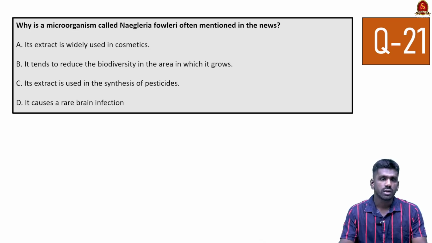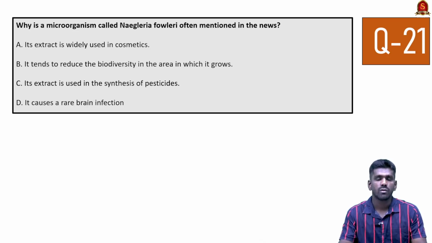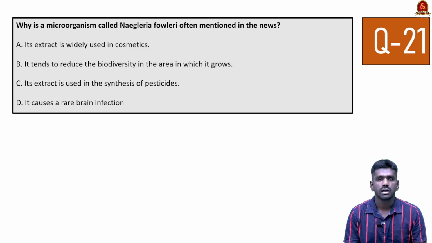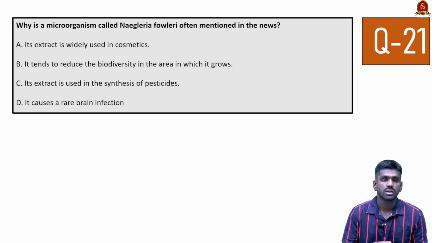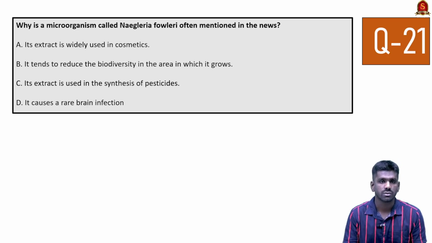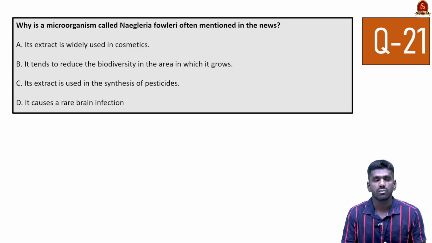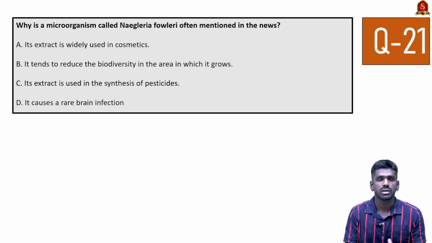Why is the microorganism called Naegleria fowleri often mentioned in the news? So this Naegleria fowleri is seen in the news related to a brain-eating amoeba which can cause serious infections in the brain. It is found in contaminated waters, and it is more active during the summer season. Recently many cases have been identified, and there is a warning about this microorganism regarding the brain infection.